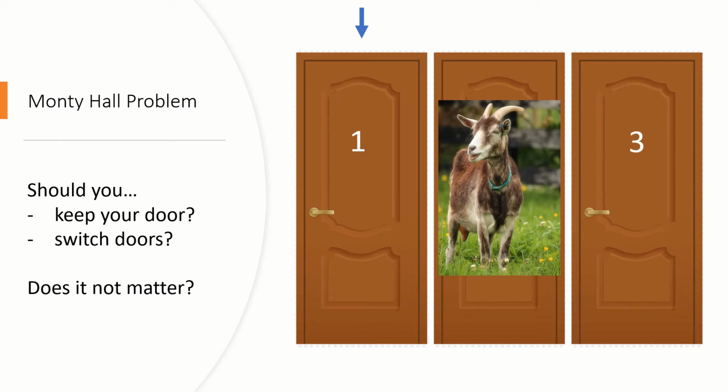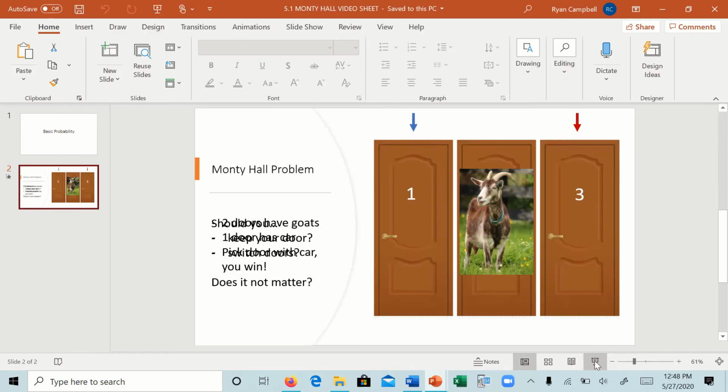Some people say switch doors because maybe he's trying to fool you into keeping your door. Maybe you should keep your door because he's trying to fool you into switching your doors. So what's the answer? There is an actual answer. And what is it? Let's talk about some probability and then we'll get back to this.